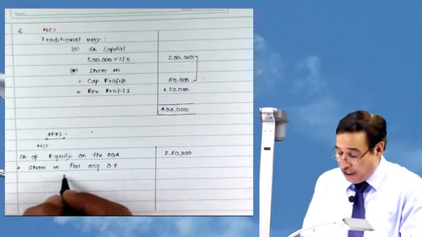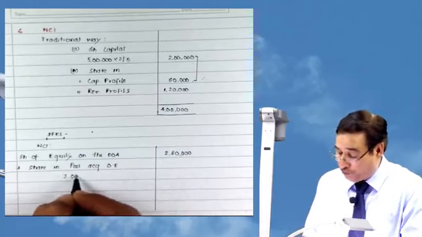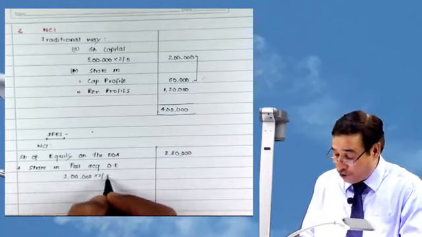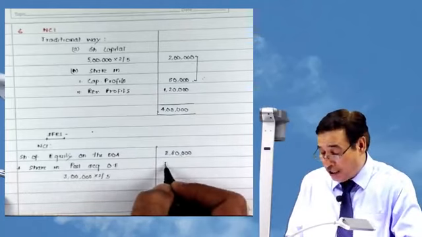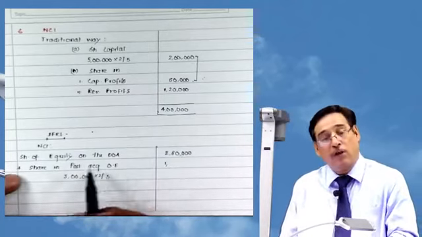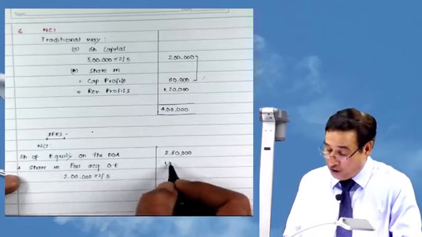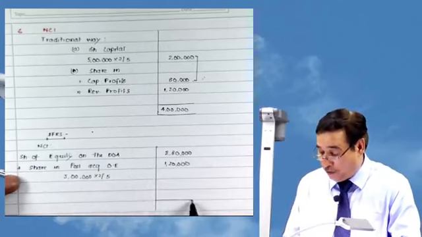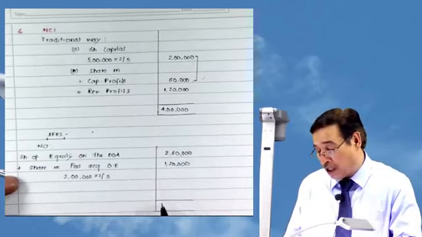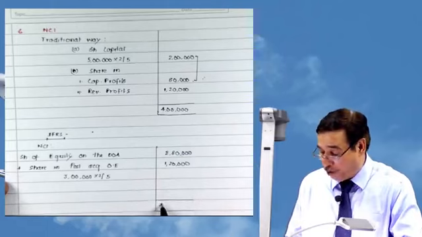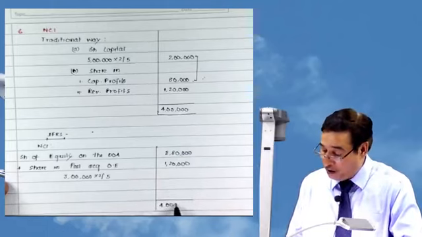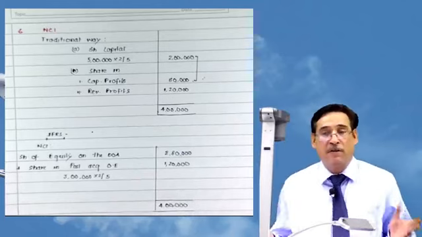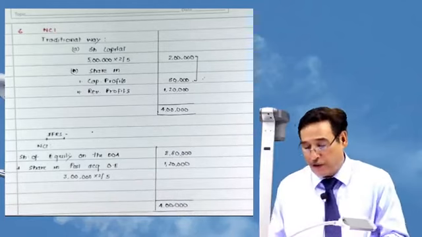So out of 3 lakh, our share was 2/5, which we have already computed. That is 1 lakh 20. Or we can simply write here change in equity or reported change in equity. So 1 lakh 20. So at the end of the accounting year, your non-controlling interest as per IFRS 3 will be 4 lakh. Is it clear to you? That is how you need to compute the non-controlling interest. Very simple. No problem at all.